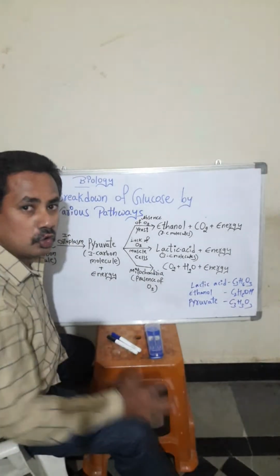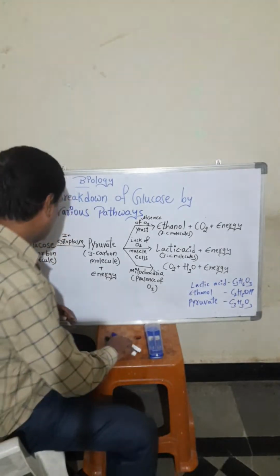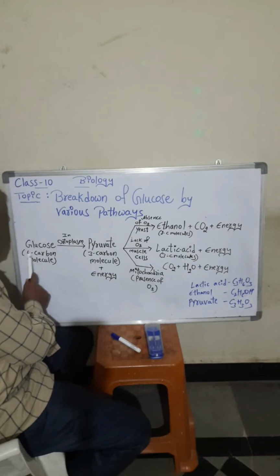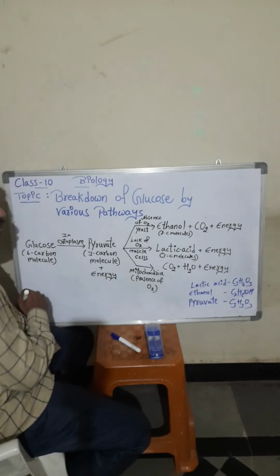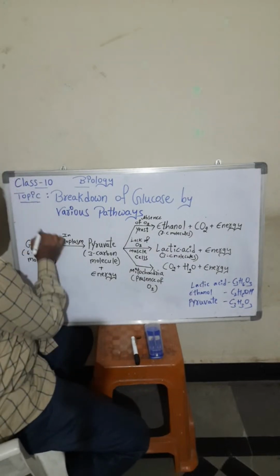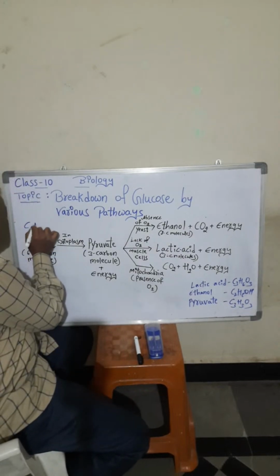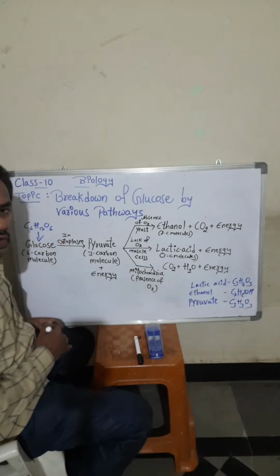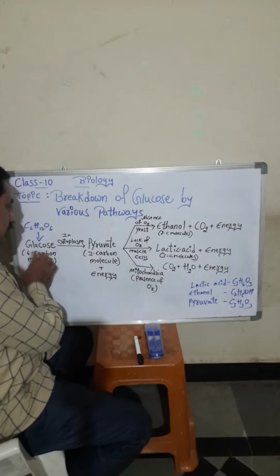Glucose is C6H12O6, with 6 carbon molecules.